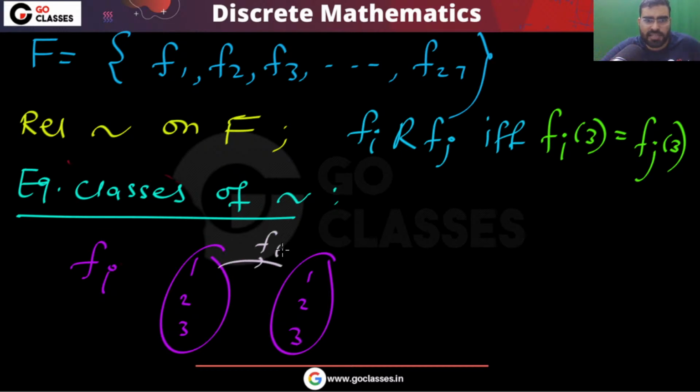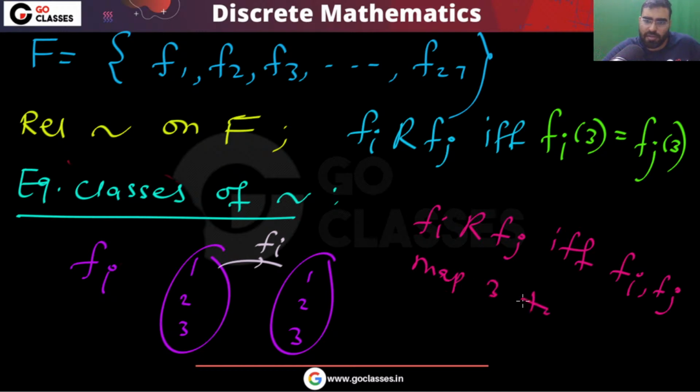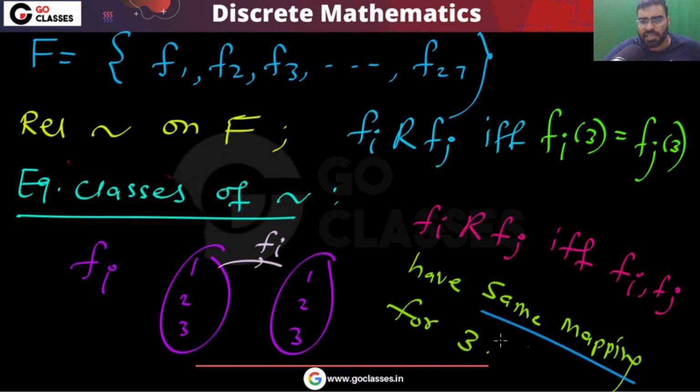Now you can easily see that all those functions which map 3 to the same element will be in the same class, correct? So fi is related to fj if and only if they have the same mapping for 3. We want the same mapping for 3.